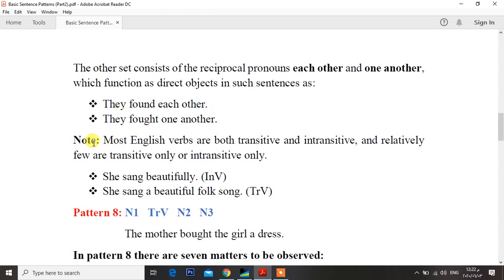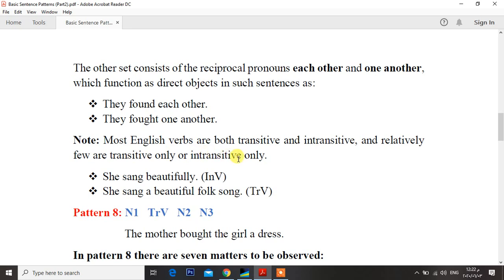Note: most English verbs are both transitive and intransitive, and relatively few are transitive only or intransitive only.